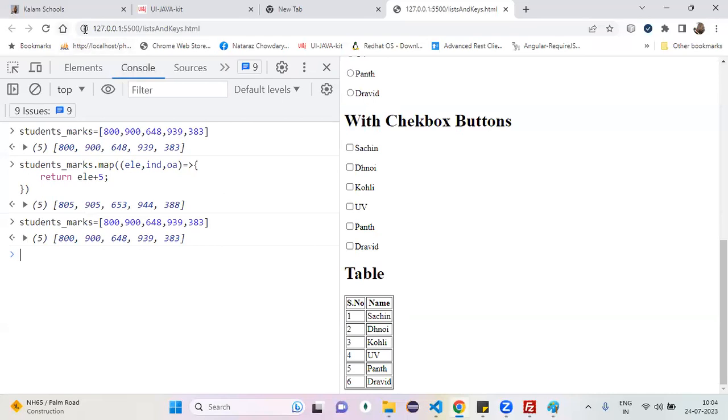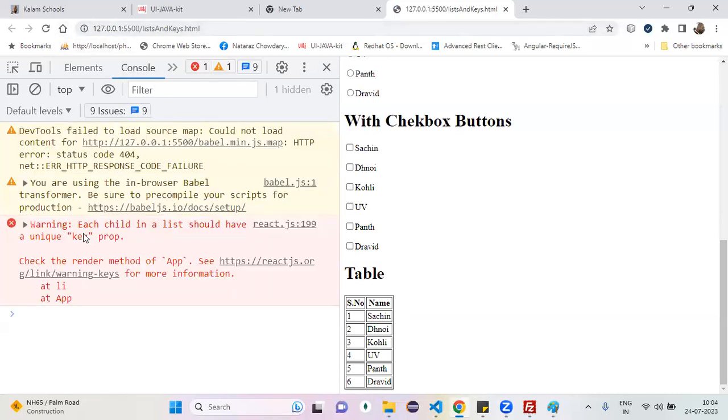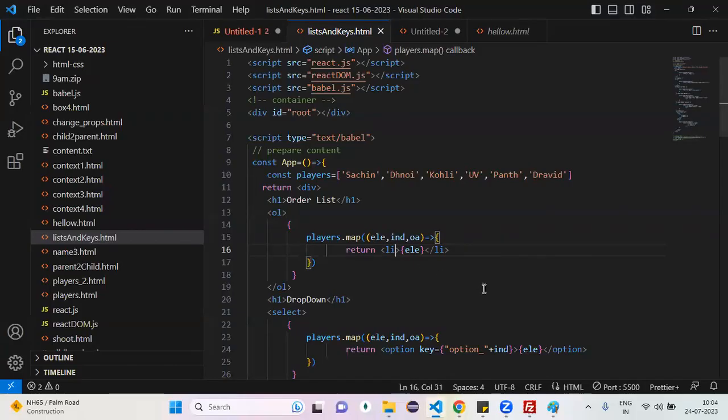The key should be a unique identity. If the key is not there, you get one warning like this. It is not an issue, it's a warning. To avoid that warning, for each and every list item, I want to add one unique identity with key as a property, prop key. Yes, it is a predefined one. So li, okay, ind is the index, so that I can add index.